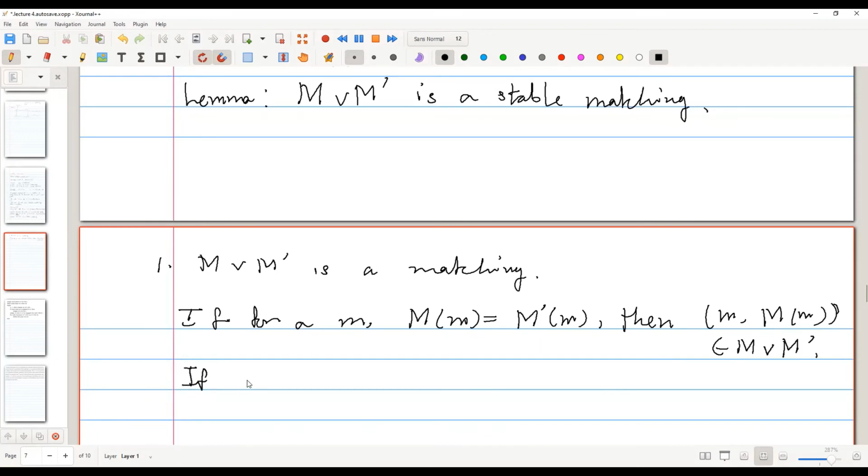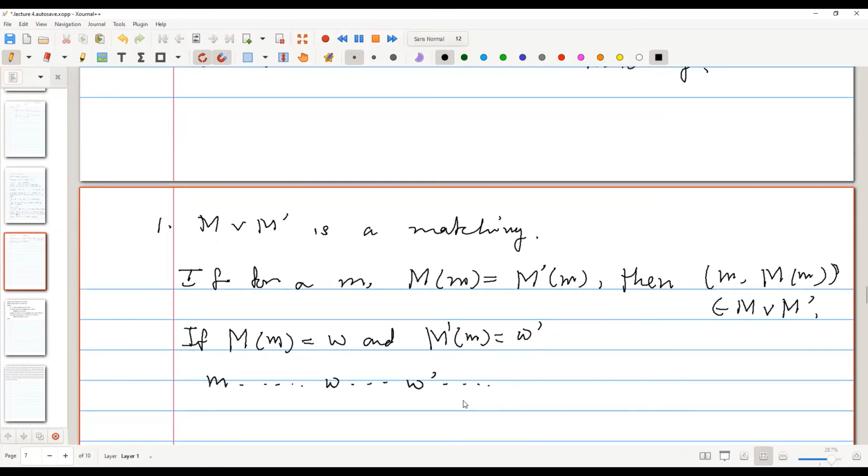Let's say that the partner of small m is W in one matching, capital M, and the partner in capital M prime is W prime. And in the preference list of m, it looks like this: W comes before W prime and so on.